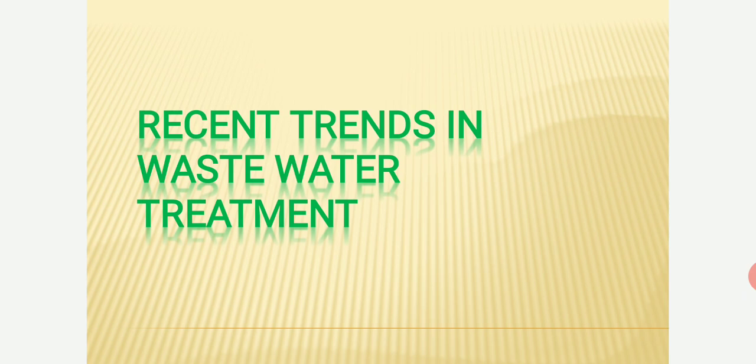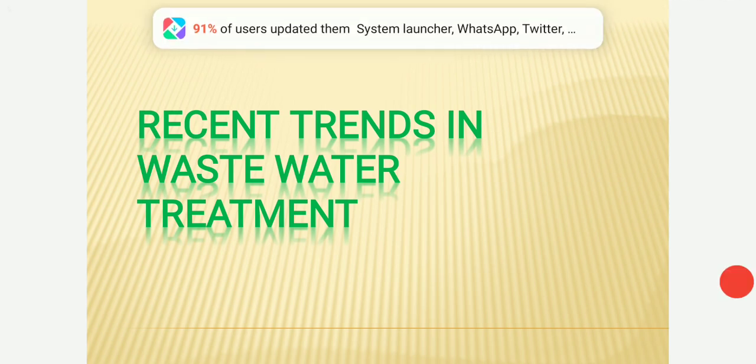Okay. So in recent years, various new techniques have been used to treat the sewage obtained from various sources. Till now, we studied conventional treatment units like trickling filters, intermittent sand filters, activated sludge process, septic tanks, Imhoff tanks. Okay, so nowadays various modern techniques are used, and we will discuss all of them one by one.